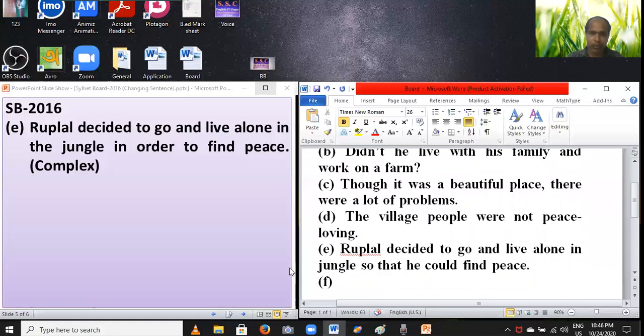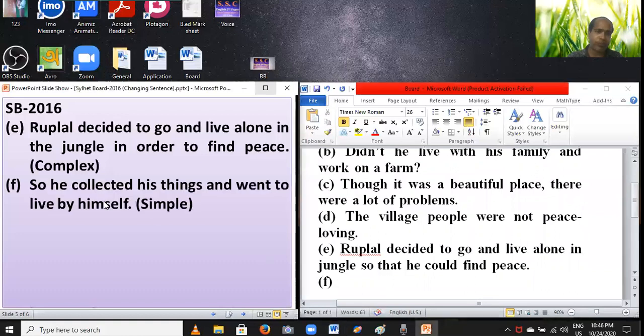Question F, going to the next step. So he collected his things and went to live by himself. Simple. Dear students, this one you have to change into simple.